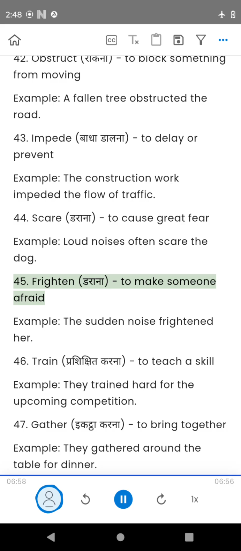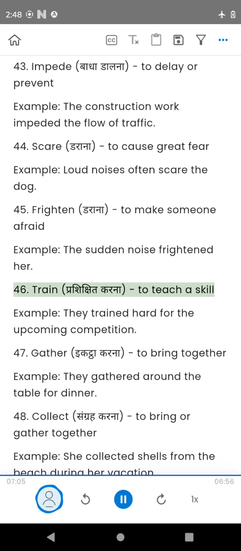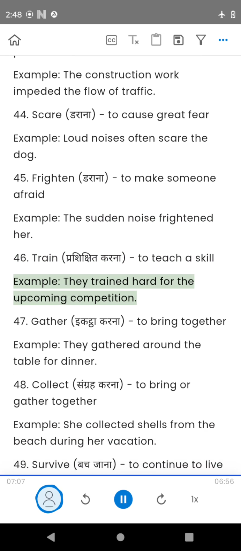45. Frighten, to make someone afraid. Example, the sudden noise frightened her. 46. Train, to teach a skill. Example, they trained hard for the upcoming competition.